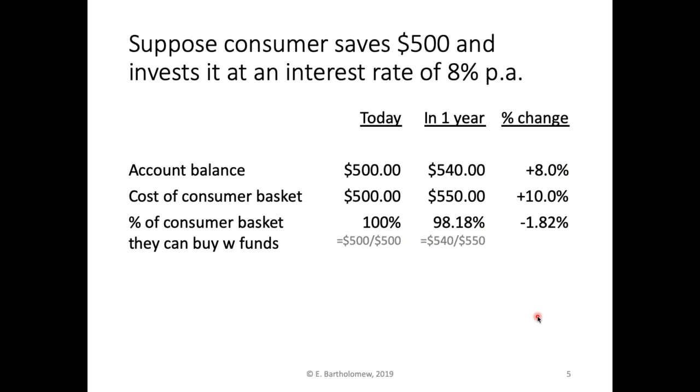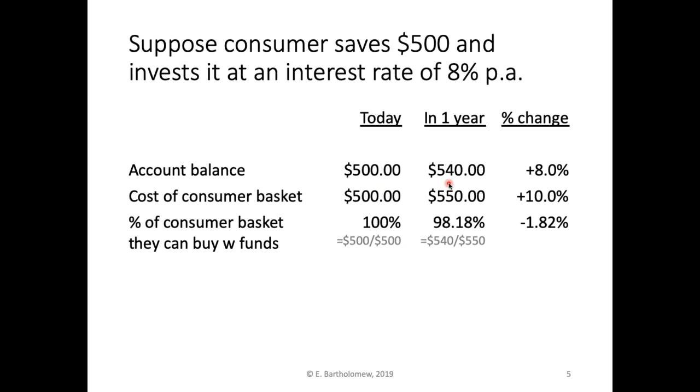So now let's think about how it affects savings and investment. Suppose a consumer saves $500 and invests it at an interest rate of 8% per annum. So the account balance started out at $500. At 8%, they'll earn $40. That's 8% of 500 is 40. So they'll have $540 in 1 year, or an 8% increase in the amount in their balance.